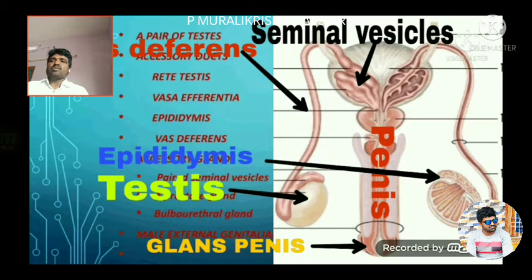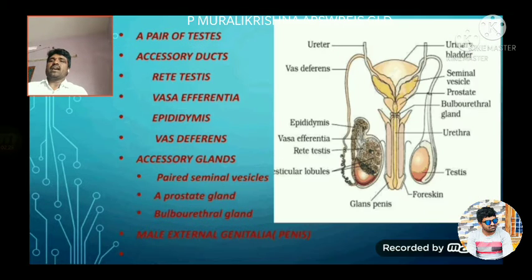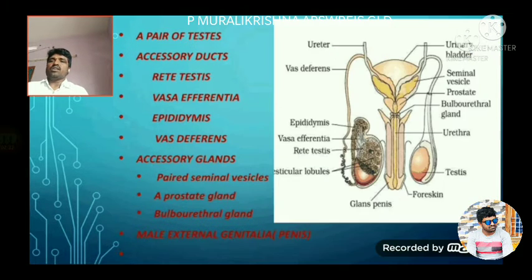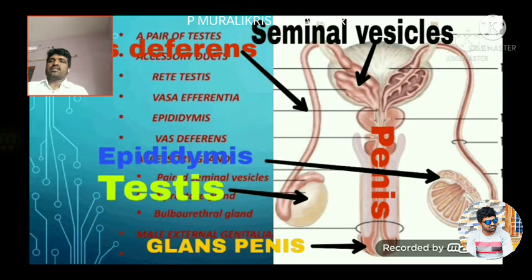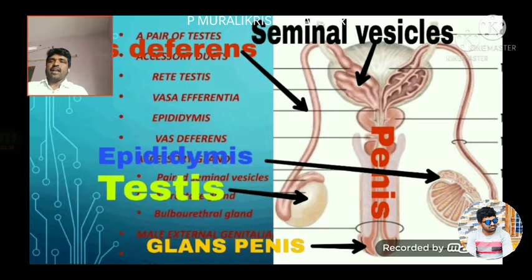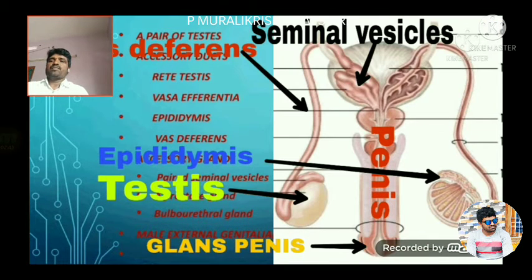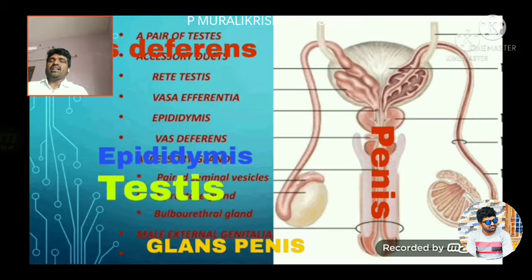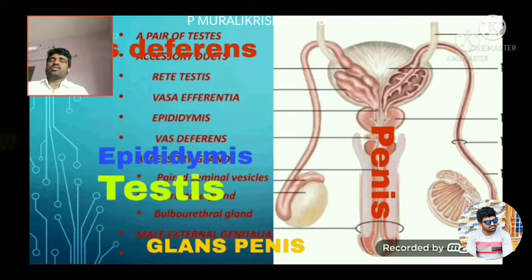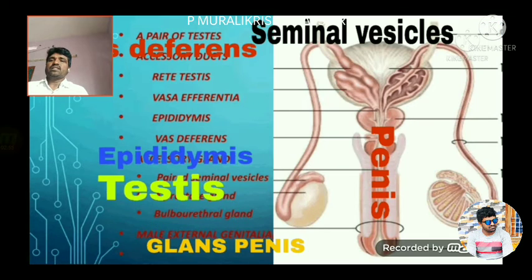What are the parts in the male reproductive system? A pair of testes, accessory ducts. Accessory ducts include rete testis, vasa efferentia, epididymis, vas deferens. Accessory glands include a pair of seminal vesicles, prostate gland, bulbourethral gland. And finally, the male external genitalia or penis is also one of the parts of the male reproductive system.